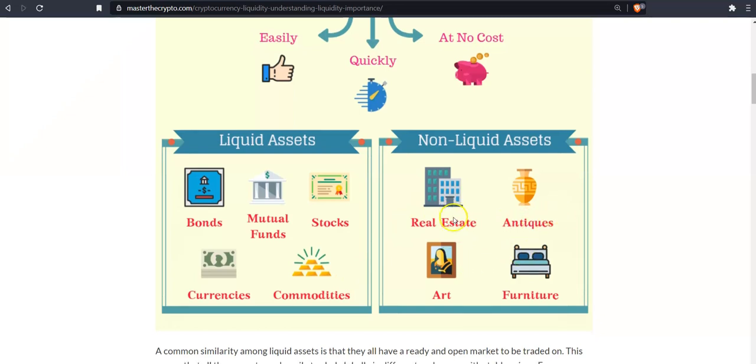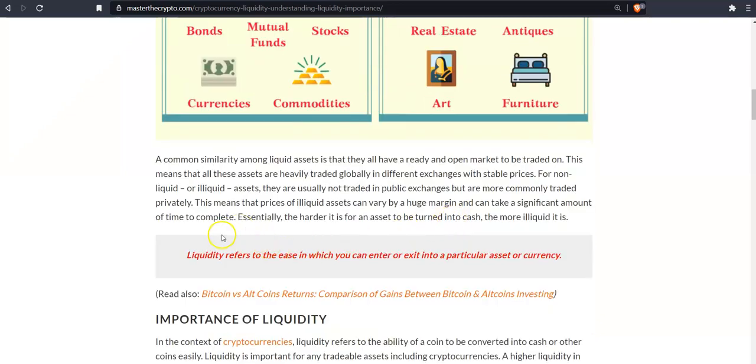antiques, art, and furniture. A common similarity among liquid assets is that they all already have an open market to be traded on. This means that all these assets are heavily traded globally in different exchanges with stable prices. For non-liquid or illiquid assets, they are usually not traded in public exchanges, but are more commonly traded privately.